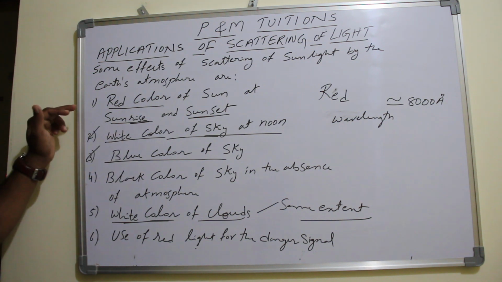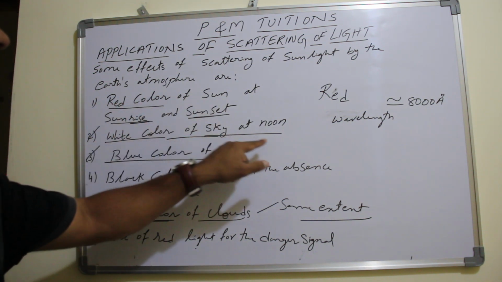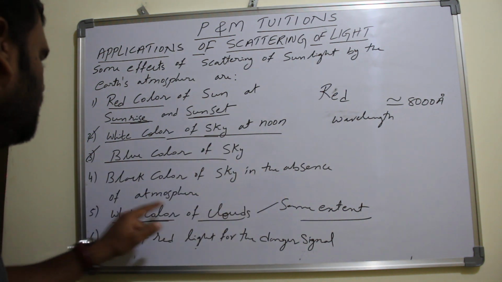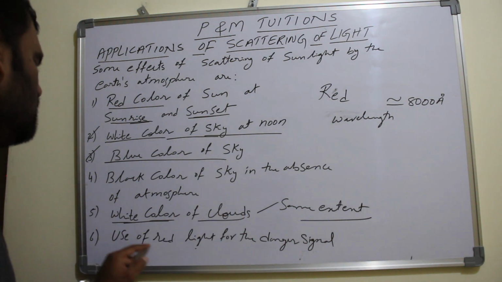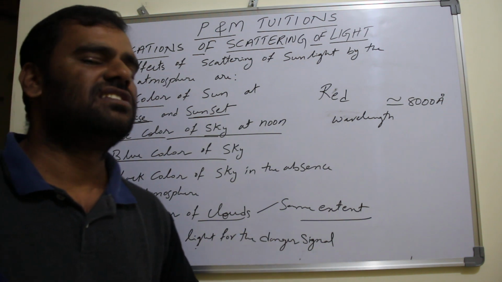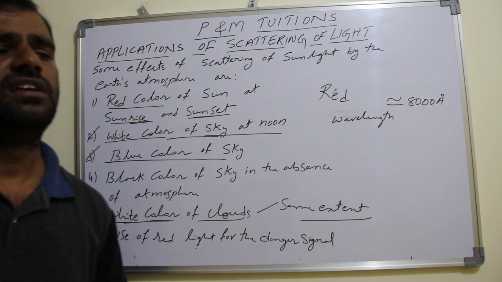So what are they? Red color of the sun at sunrise and sunset, white color of sky at noon, blue color of sky, black color of the sky in the absence of atmosphere, white color of clouds, and use of red light for danger signals. So these are the applications of scattering of light. Thank you.